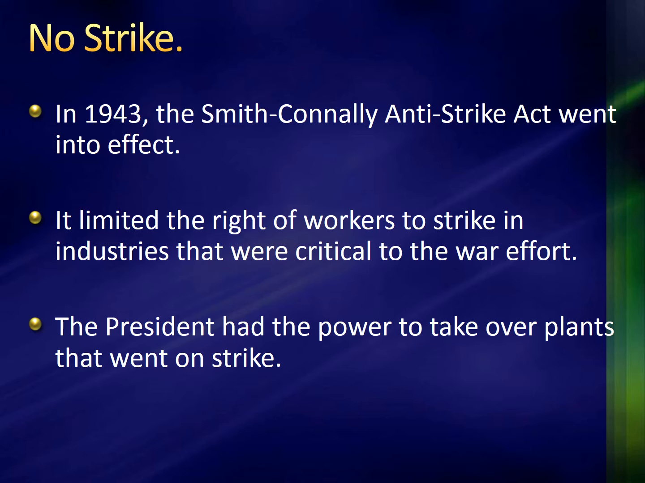In 1943, the Smith-Connally Anti-Strike Act also went into effect. It limited the right of workers to strike in industries that were critical to the war effort, such as coal or oil, things that the troops needed. Because if these industries did go on strike, it could cause a shortage for the troops. So this also said that the president had the power to take over plants if they did go on strike. So again, just to continue the war effort and continue support for the troops.